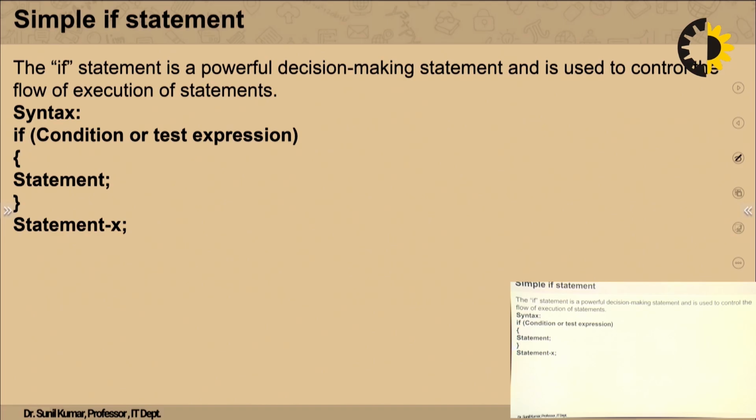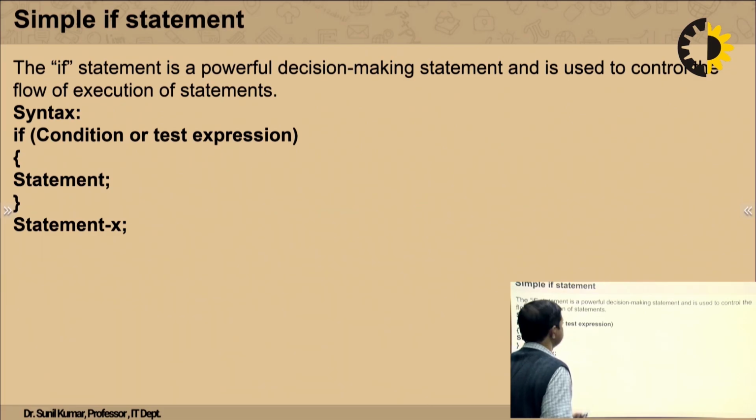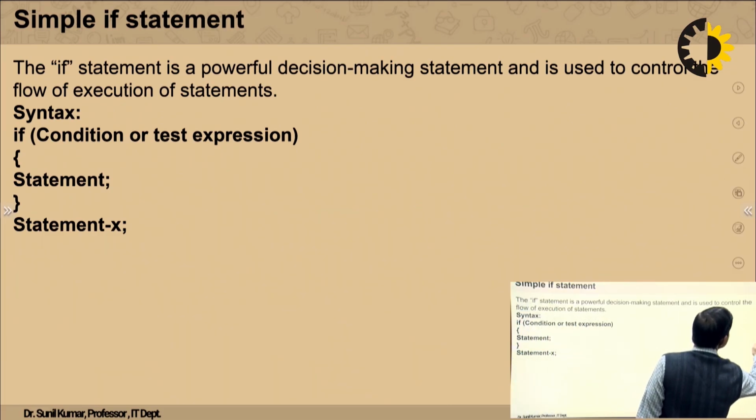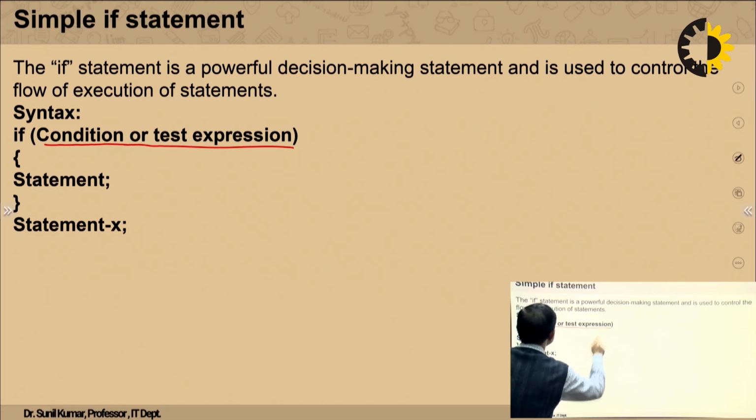The first one is the simple if statement. As the name suggests, it is a powerful decision making statement, and this is the syntax. If condition or test expression: we are giving some condition or test expression.